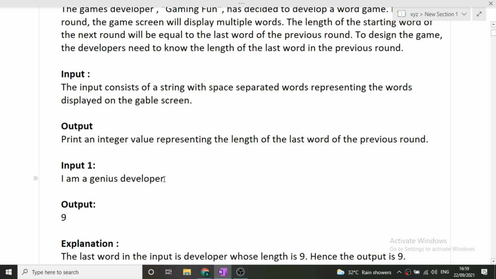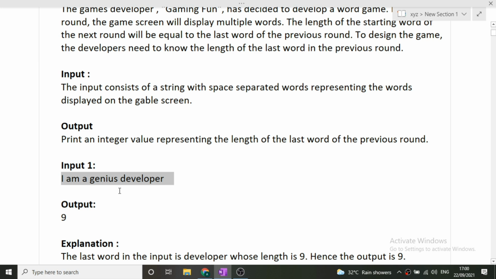But what if after the last word there are certain spaces in the input? Now let's just consider this string, it is I am a genius developer, and after developer also there are certain spaces involved. But these spaces will not be included in the length of the last word. So how will we do it? First of all, we will try to ignore the trailing spaces that are present in this string, and then we will start our counter with the r at the end, and then we will keep on counting the characters till we encounter another space.